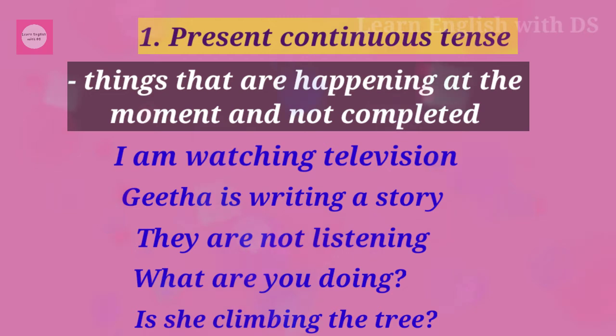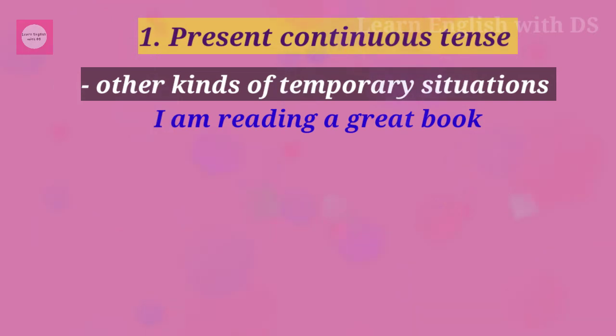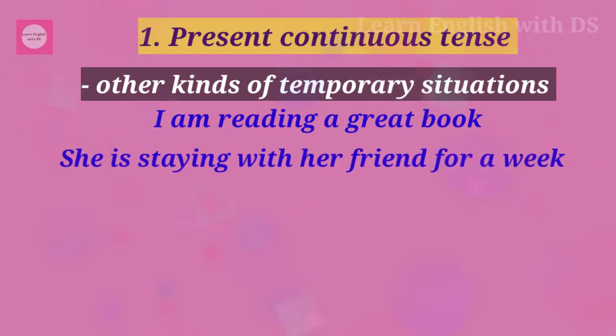We can also use the present continuous tense for other kinds of temporary situations. For example, I am reading a great book. Though I am not reading at the moment, I have started reading, so I can say like this. She is staying with her friend for a week. This is a temporary situation. It is not a permanent one.